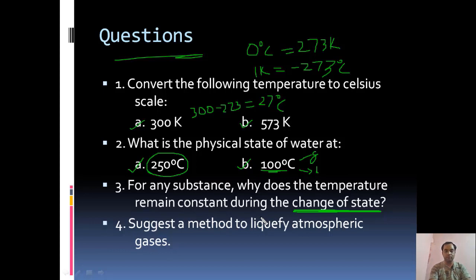When the energy is supplied, that energy is utilized for the change of state of the body rather than increasing the temperature. Suggest a method to liquefy atmospheric gas. What methods can be utilized for liquefying atmospheric gas? I want you to answer this question on your own. I have already given answers to the other three questions. Search in your book, or search this question on Google, and comment the answer in the comment section given below.